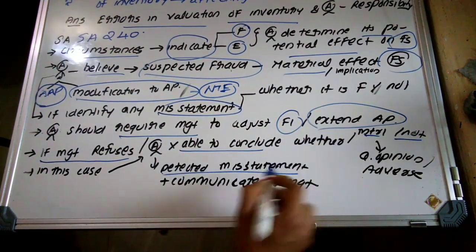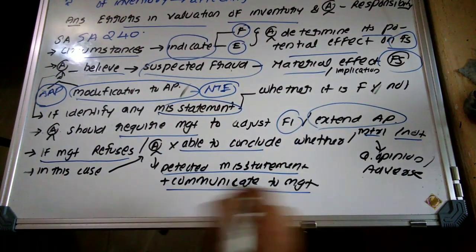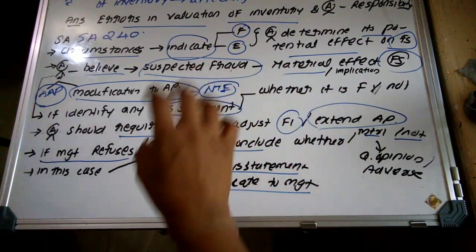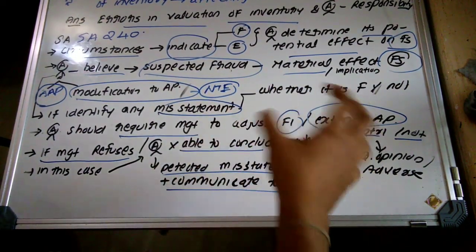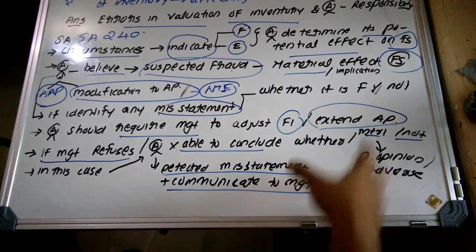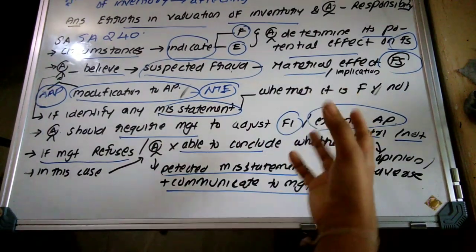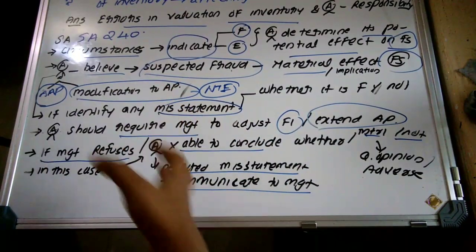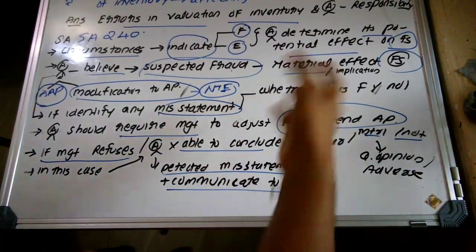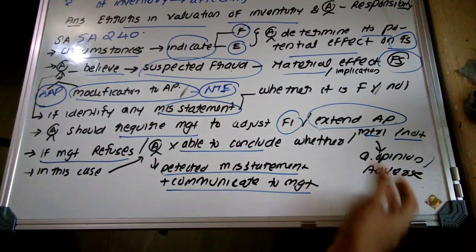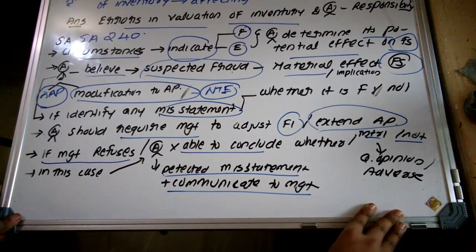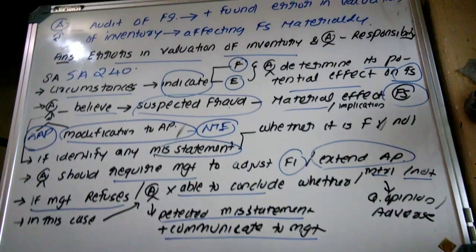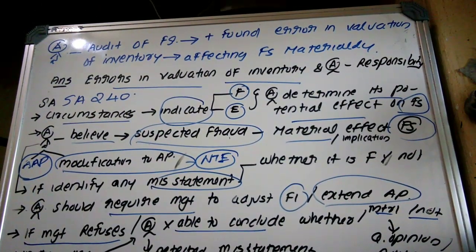So he should communicate with the management, plus he should apply additional audit procedures. If even after applying that additional audit procedure he is not in a position to determine its material impact on the financial information, or if the management is not incorporating those changes to the financial statement, the auditor may issue a qualification to the audit report. I hope you understand what is meant in question 6b. Okay.